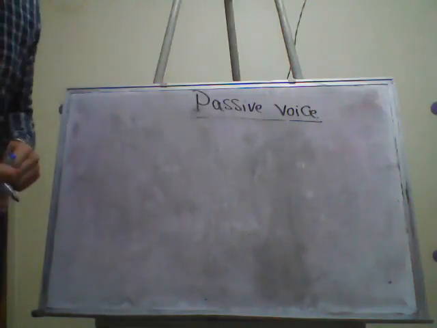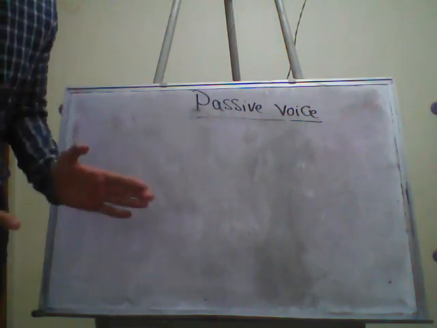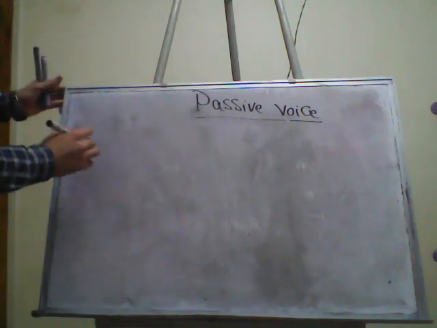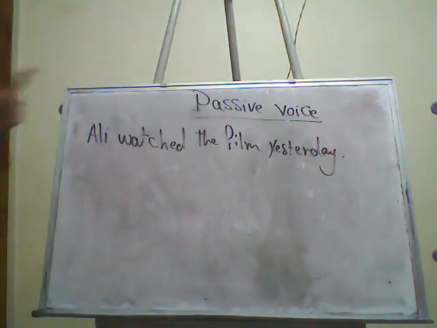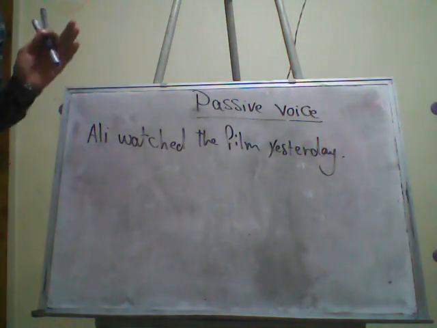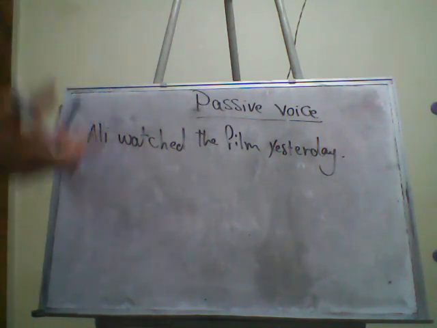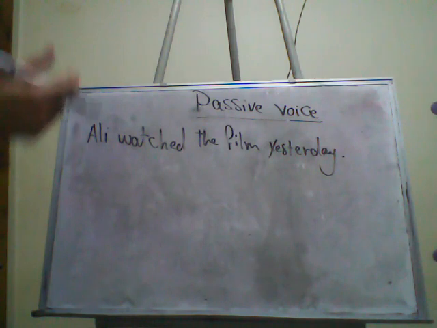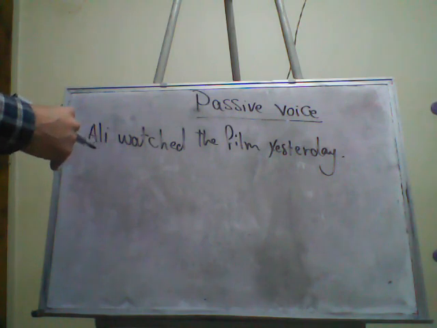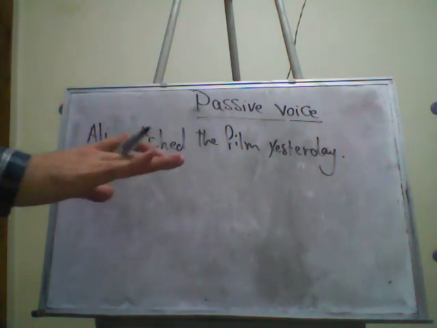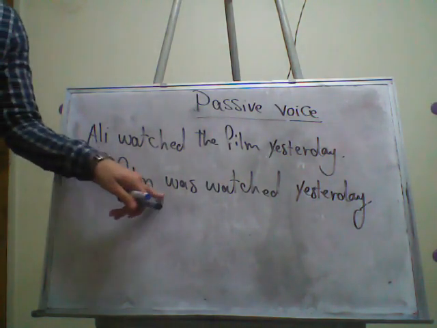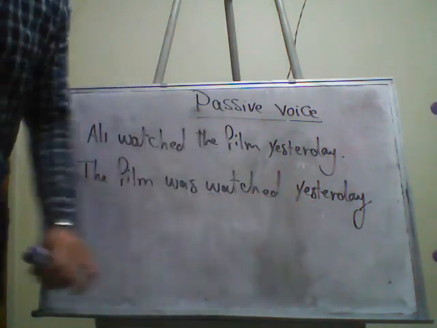The passive voice is a structure that relates to the original sentence. Let's check this. Ali watched the film yesterday. So it's very obvious that the sentence is in the past, and I'm going now to make it in the passive voice, and I'll keep the tense. Check how I do this. The film was watched yesterday.